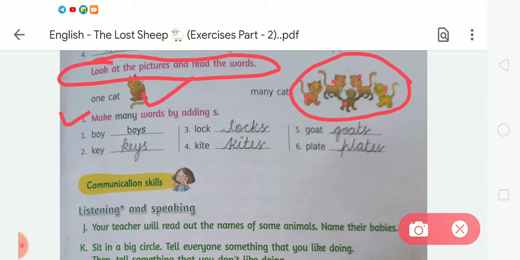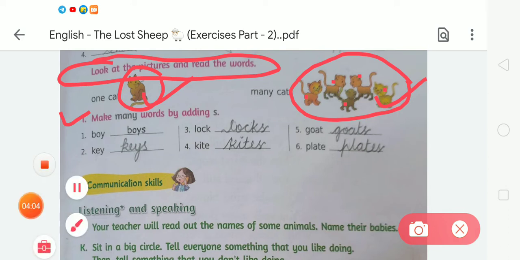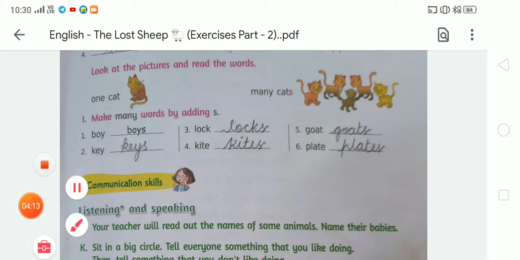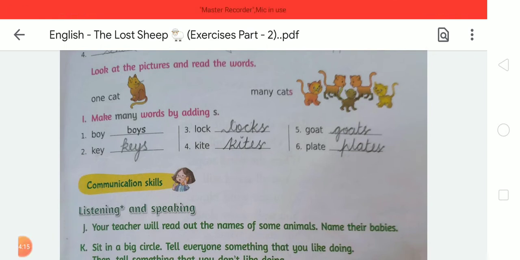Students, you can see there is one cat, which means it is singular. And when more cats are included in the second picture, we have to say there are many cats. So we have to write cats here. We have to add s or es to change the word from singular to plural.